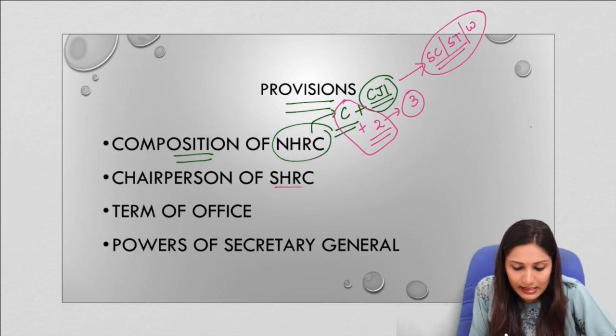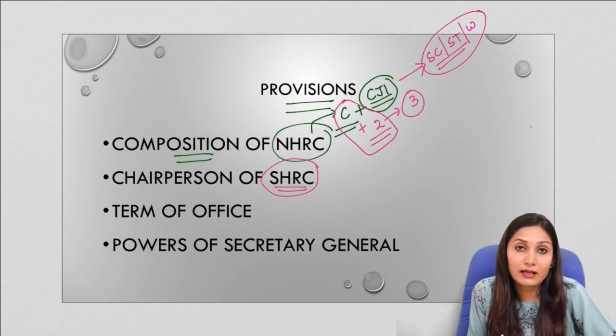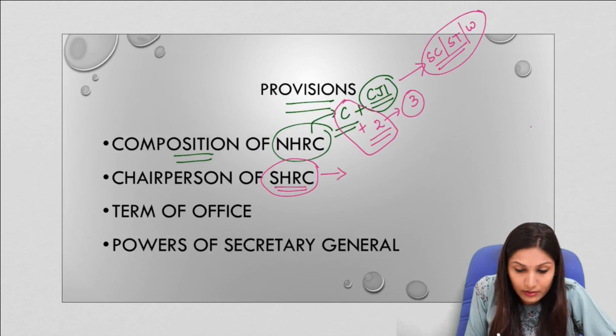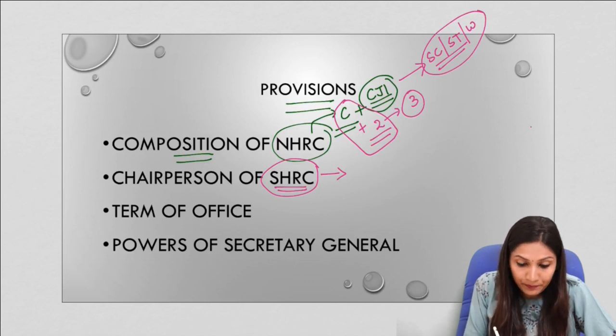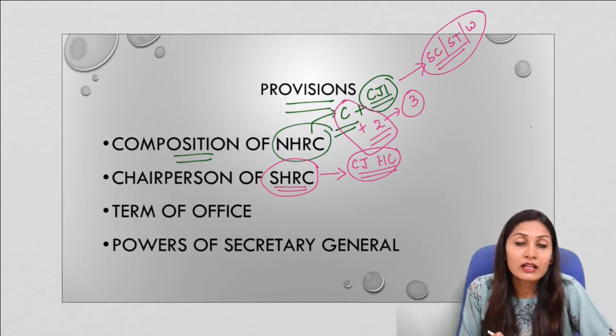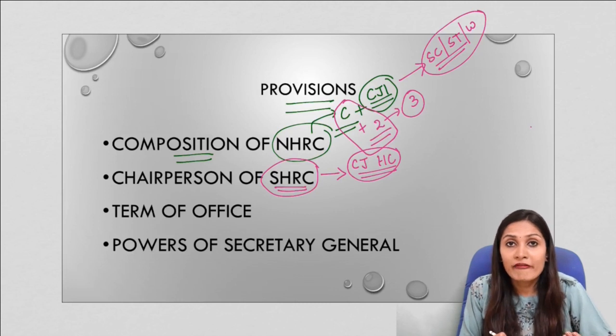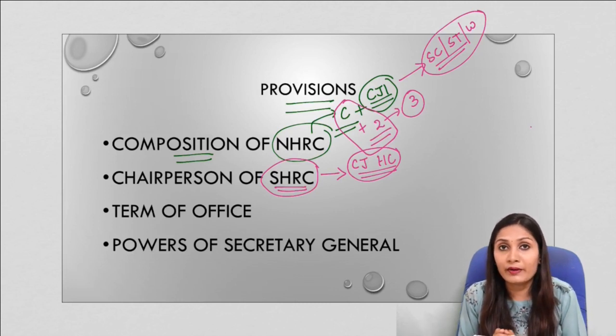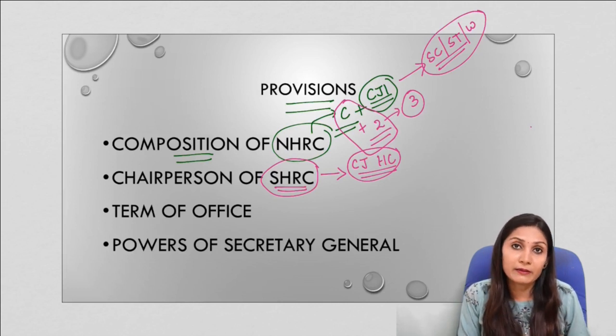Now coming to SHRC, the State Human Rights Commission. The chairperson of the State Human Rights Commission has to be a former Chief Justice of a High Court. So at the national level, a former CJI can become the chairperson of the National Human Rights Commission, whereas for the State Human Rights Commission, a former High Court Chief Justice can become the chairperson.